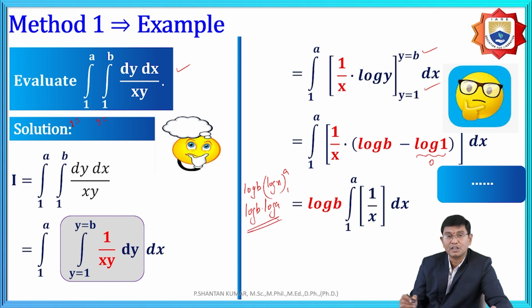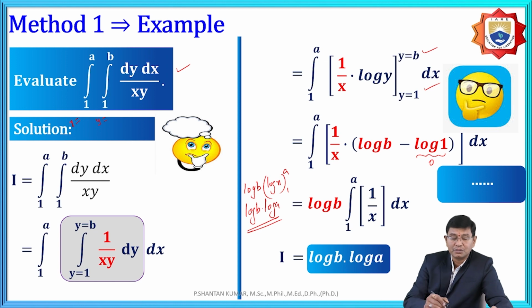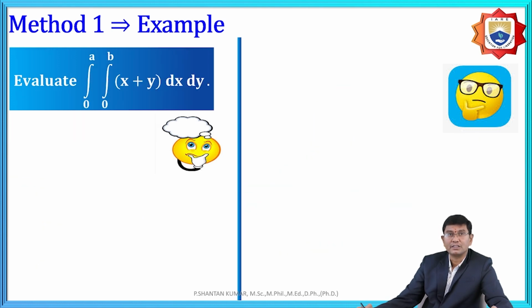Therefore, the value is log b into log a. This is also one example that makes it easy to understand how to find the double integration when the limits are constants. For example, the integration 0 to a and 0 to b of (x plus y) dx dy. And here also the function is clearly in the variables x and y.